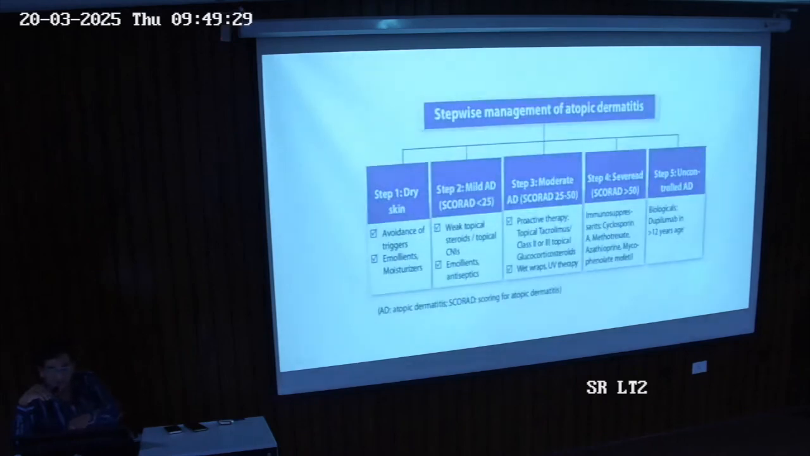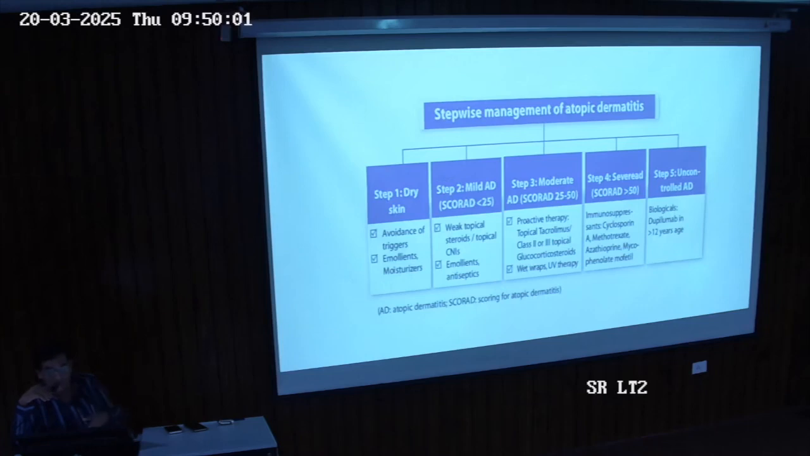This is a stepwise approach for atopic dermatitis. If the patient has step 1, dry skin only, it's not atopic. You liberally use moisturizers and emulsions, and on the basis of the score you step up, avoiding triggers, using moisturizers. Start with TCS therapies. If not responding, step 3: start with tacrolimus and the like. Not responding, go with glucocorticoid, wet wraps, UV therapies, phototherapies.